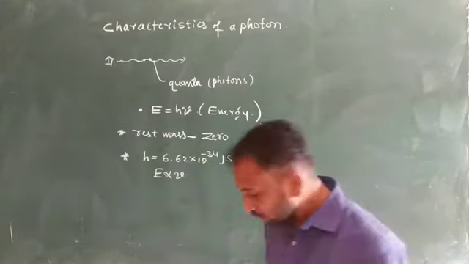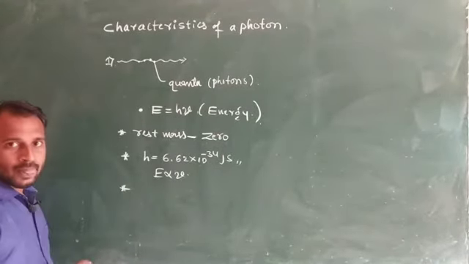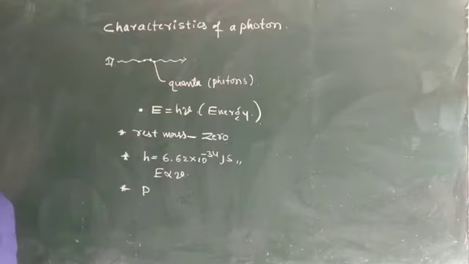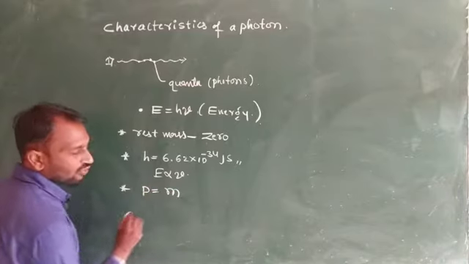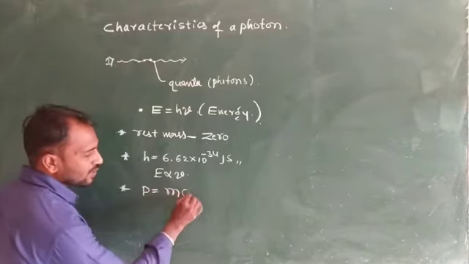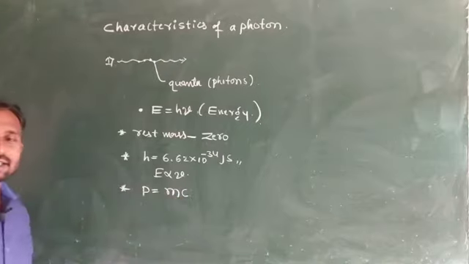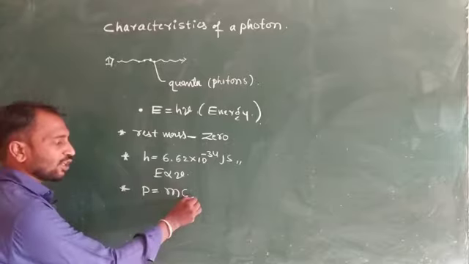Next, the momentum of a photon. Momentum is generally represented by P. The momentum of a photon is m into c, where m is the mass of a photon and c is the speed of light.